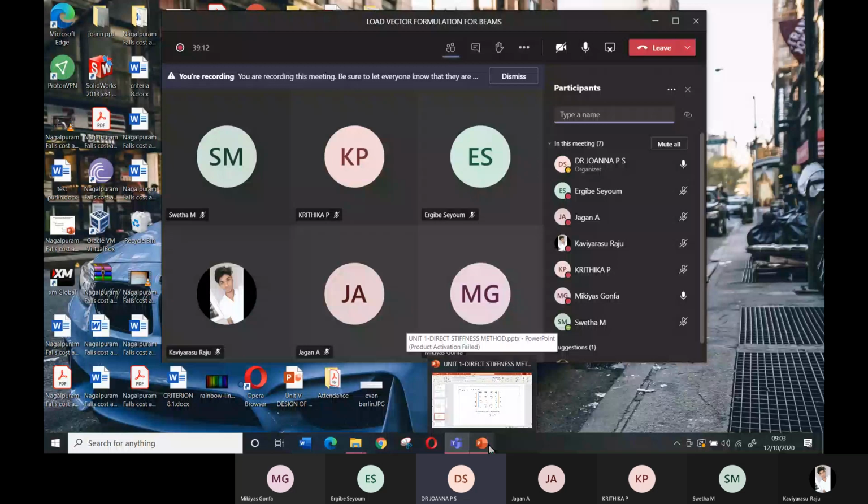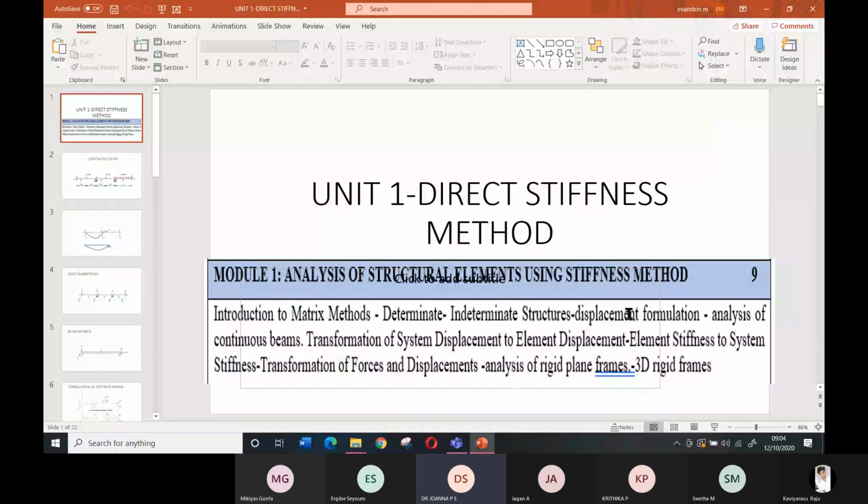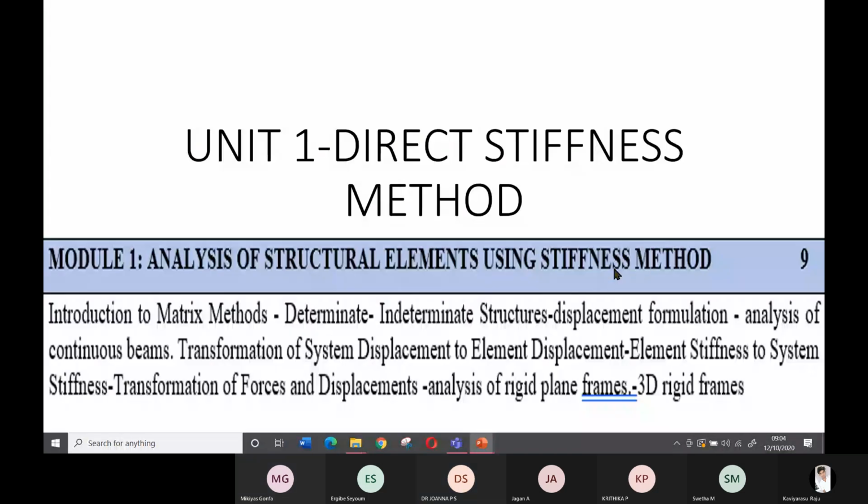And so this is the subject I'm taking. Just tell me whether you are able to see the slides screen or the PPT. Hello, can you unmute your mic and tell me, please?